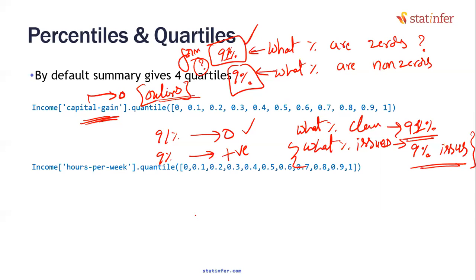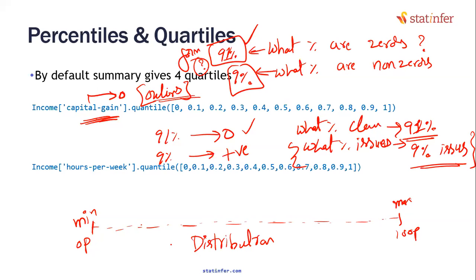This particular method of looking at the percentile values from the 0 percentile, which is the minimum value, all the way till the 100th percentile, which is the maximum value, this particular way of looking at the values is known as the distribution of the variable.